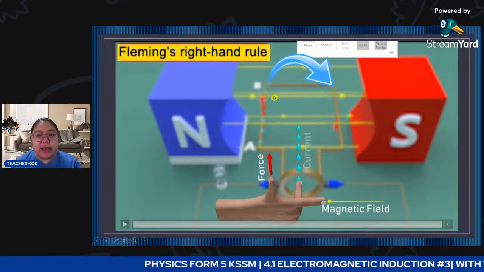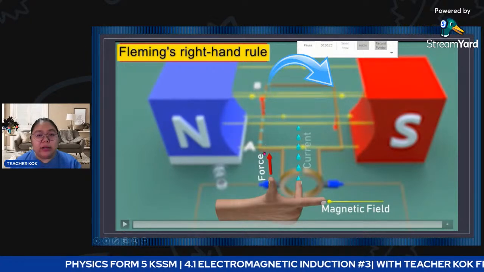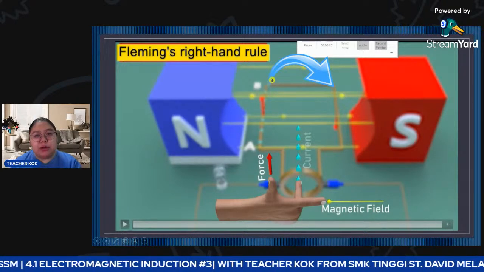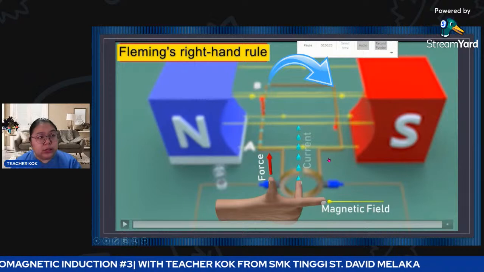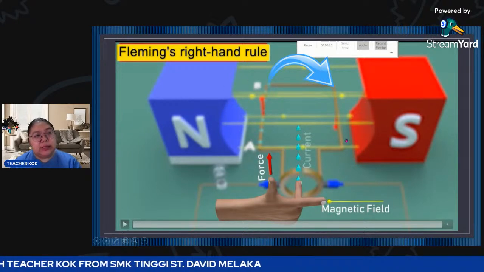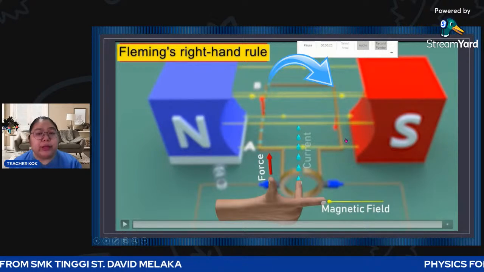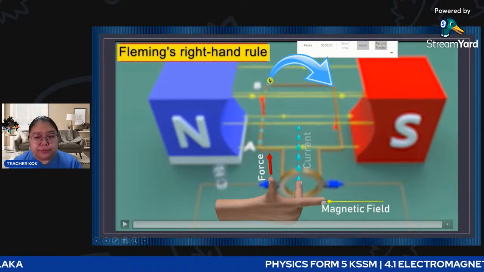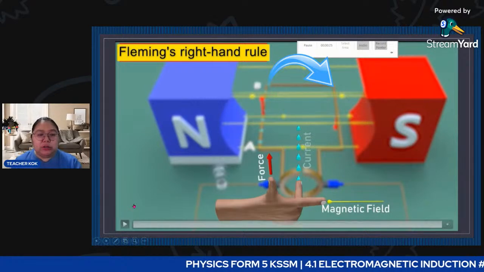So this side AB, the current goes to AB. If I say this one is CD, that means your current is from C going to D. So I can say this round, we call it ABCD, the current flows in the coil. Okay, how about the rotation? Rotation is clockwise. Okay, then we continue to the next part.